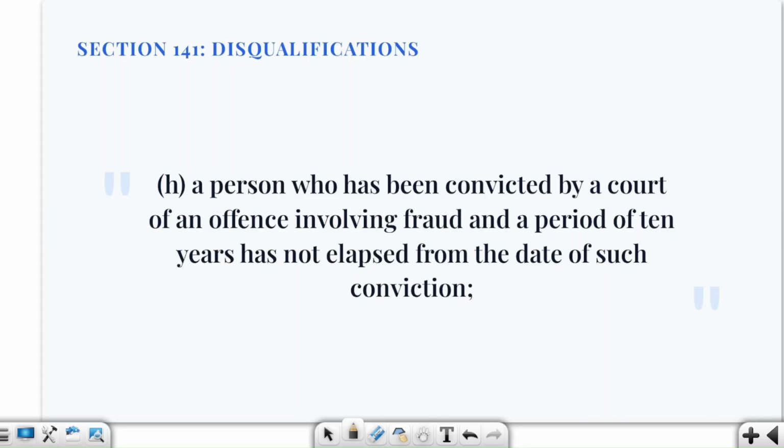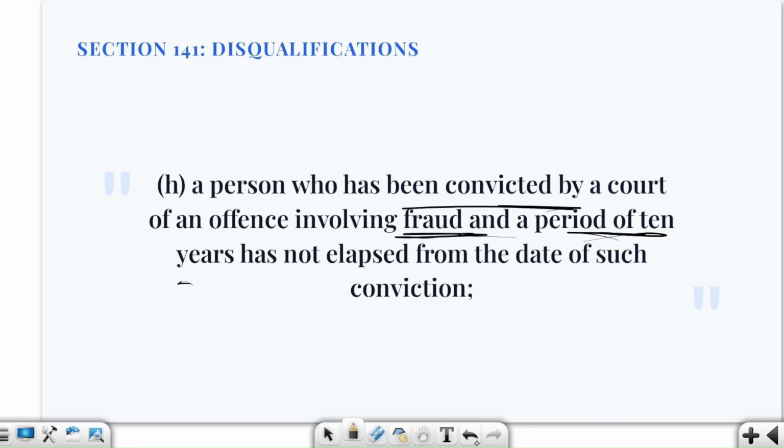Next comes full-time employment elsewhere. Here we are saying that a person who is in full-time employment elsewhere cannot be appointed auditor. So if, let us say, a CA is working full-time as an employee of company X, can she simultaneously accept the appointment as statutory auditor of company Y? No, because the full-time employment restriction will be applicable. Now we are talking about fraud.